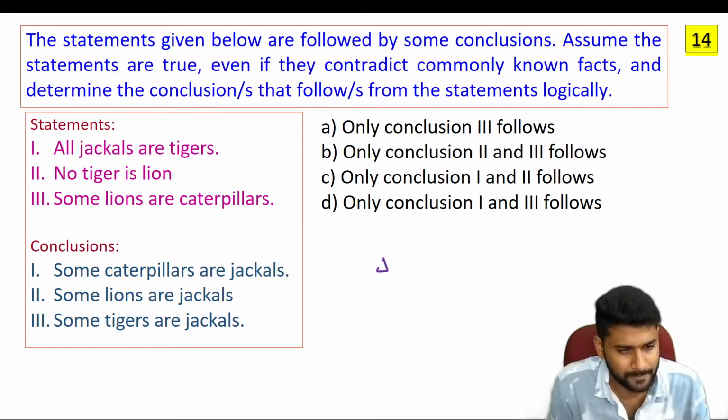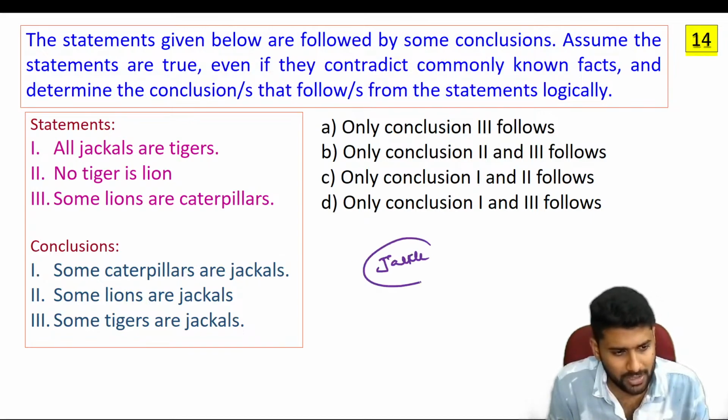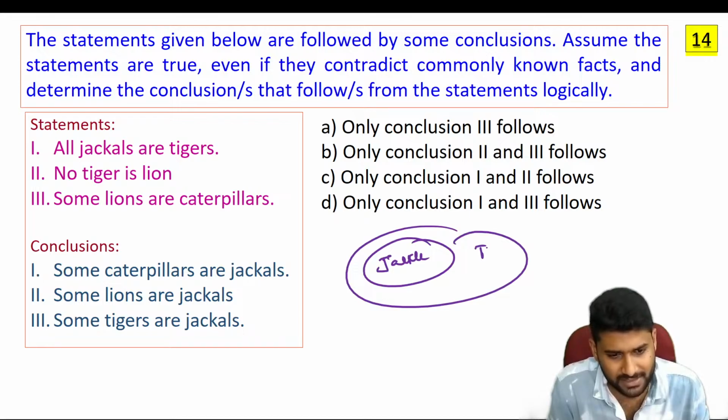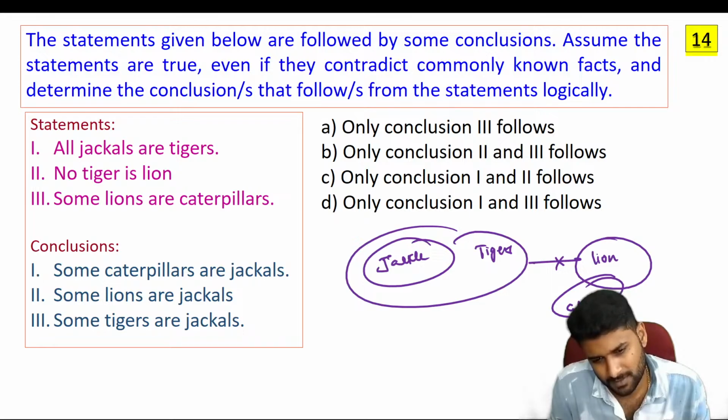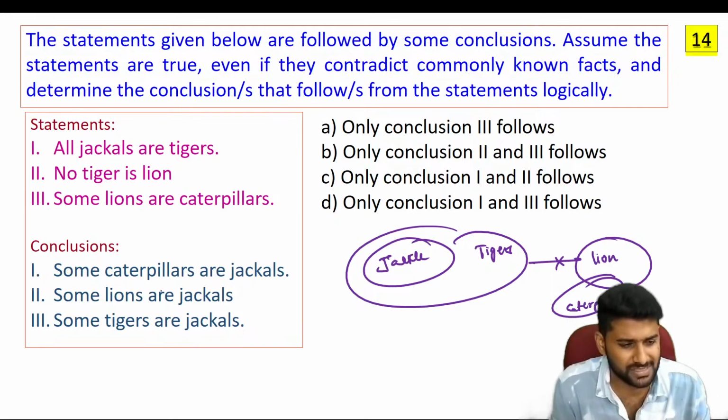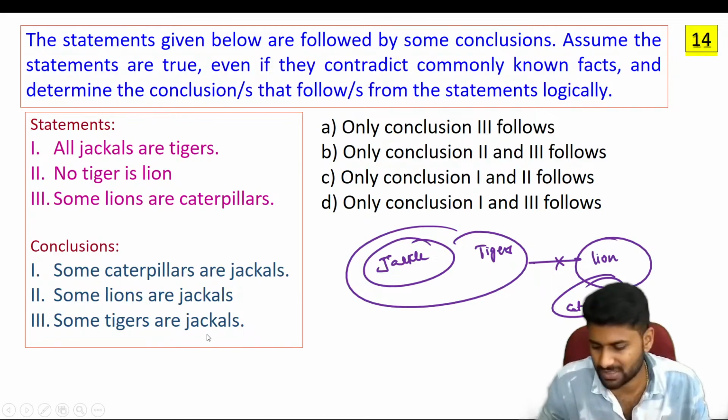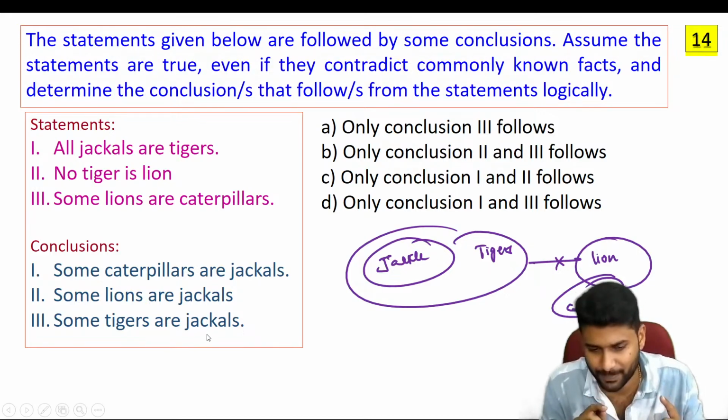Now see, next question from syllogisms. All jackals are tigers. No tiger is lion. Some lions are caterpillars. Go through the conclusions. Some caterpillars are jackals. Guys, any conclusion with some or all needs a direct relation in your picture.